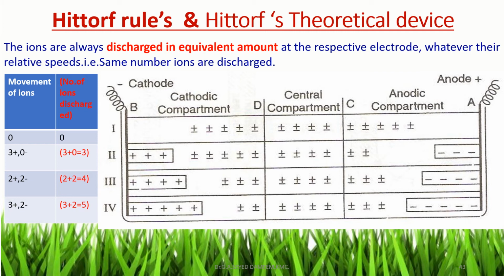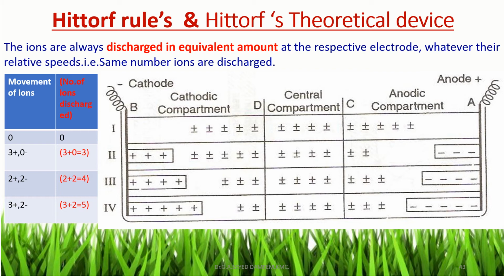But in the case of the anode, due to movement of 3 cations, 3 anions have no counterpart, so the 3 anions are discharged at the anode. So the number of cations discharged at the cathode is 3. The number of anions discharged at the anode is also 3. That is, whatever the speed of the ions, the number of ions discharged at the cathode and the anode is the same. Here 3 cations are moved and no anions are moved.